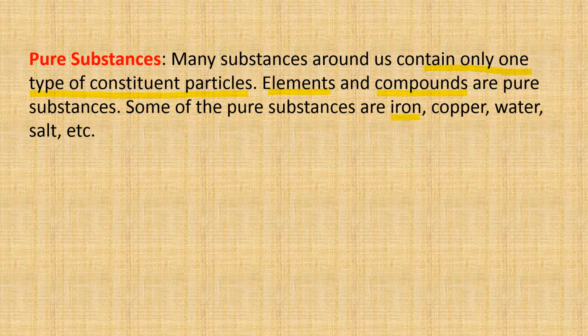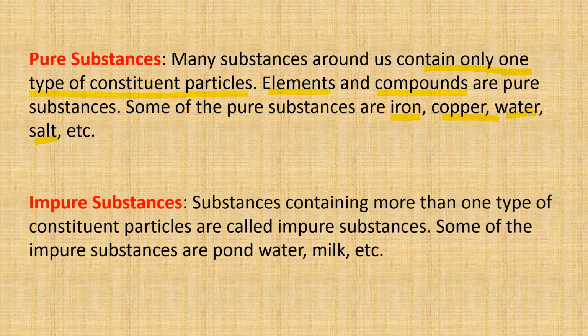For example, iron, copper, water. Water is H2O, that means it consists of hydrogen and oxygen only. Salt, sodium chloride. So these are pure substances, that means they have a single type of constituent particle.